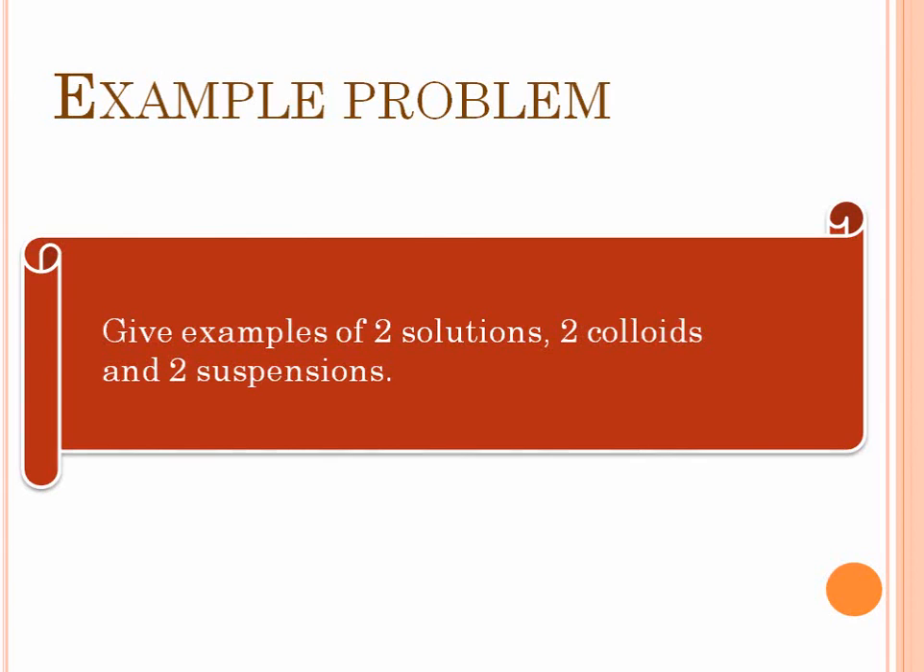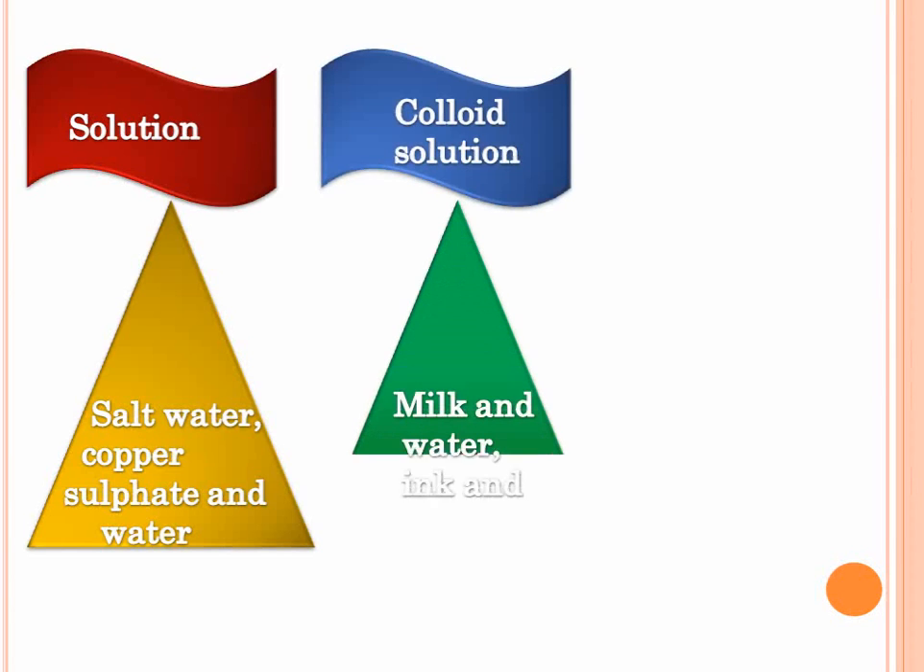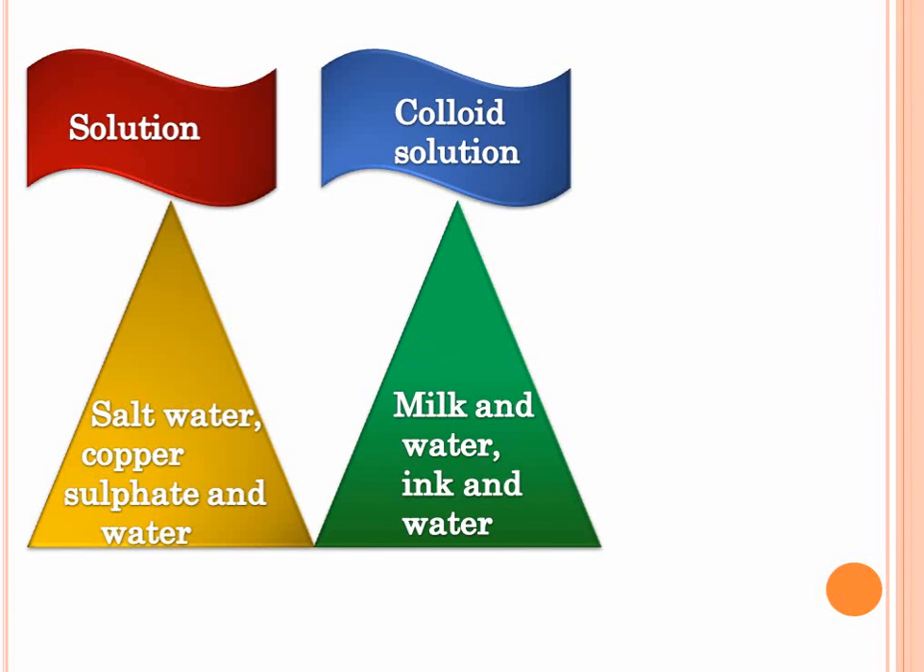You see, we discussed solutions, colloids and suspensions. So what are the examples? 2 examples of solutions are salt water and copper sulfate in water. Isn't it? After all, we just discussed that in case of salt water, copper sulfate in water, or in case of mixtures where the particles dissolve completely in water, we get a solution. 2 examples of colloids are milk and water and ink and water. The particle size of milk and ink ranges from 10 raised to -9 to 10 raised to -7 meters.